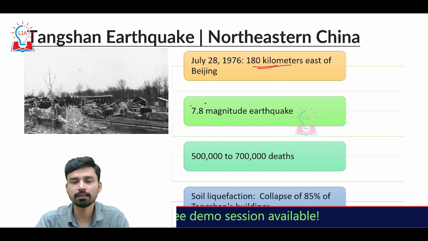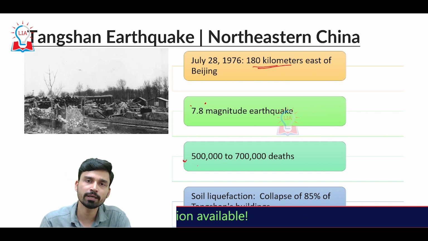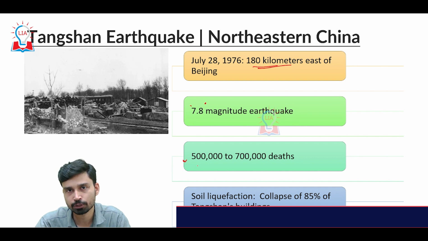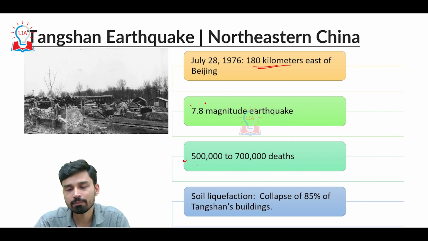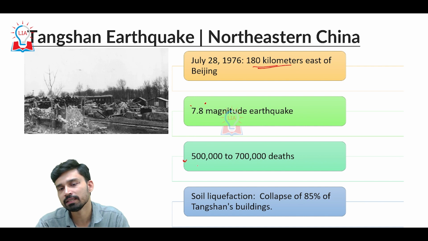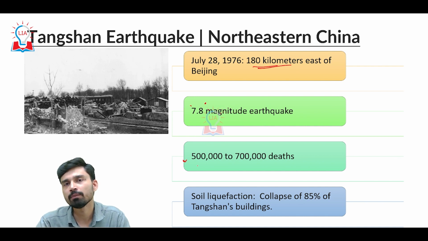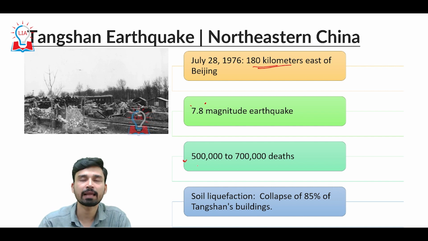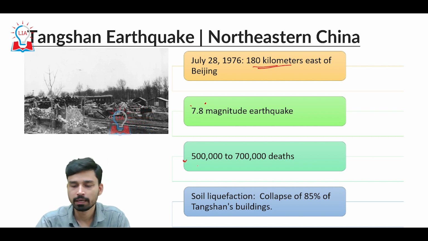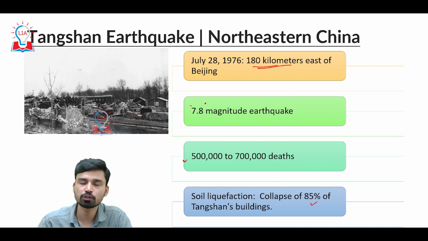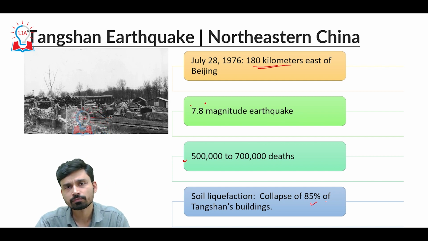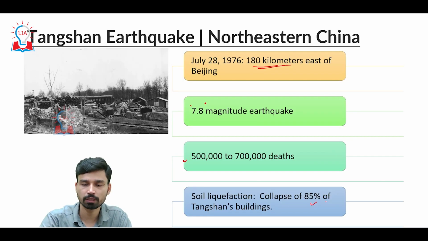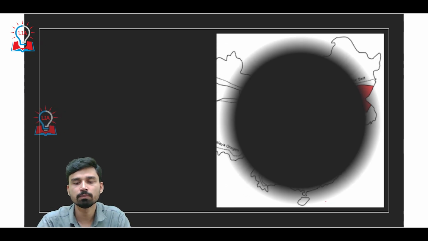The main reason why the human casualty was so high is soil liquefaction. When the 7.8 magnitude earthquake struck this region, which, as we know, is made up of lowest deposits, fertile alluvial deposits, soil liquefaction happened. That means the soil started to behave like a liquid layer, and that is why almost 85% of the buildings of the Tangshan region, built on this soil layer, collapsed. The collapsed buildings are largely responsible for the loss of life.